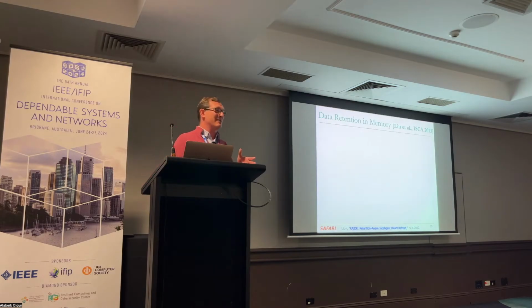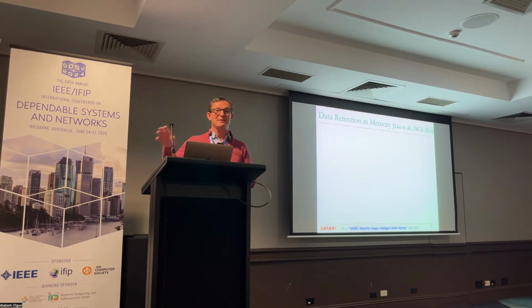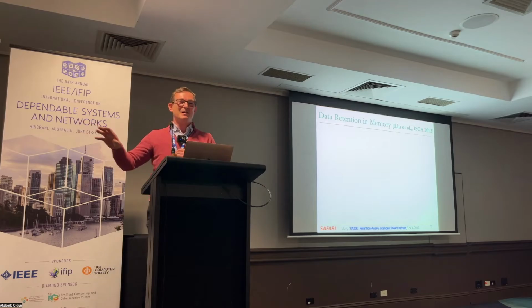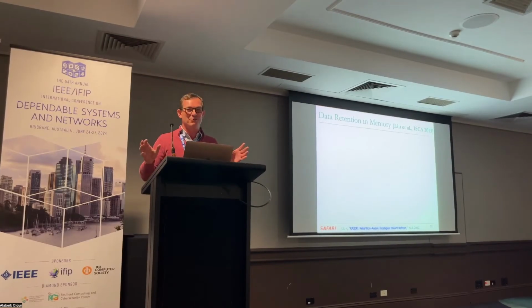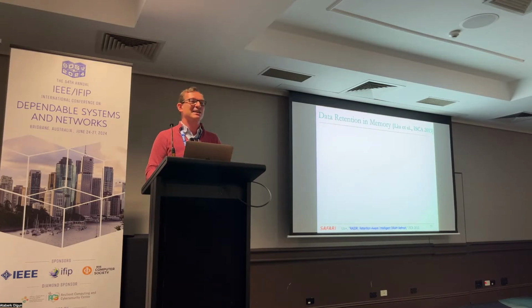So the real reason why we built this infrastructure was to understand data retention issues in memory. That was one of the scaling challenges that we believed was really important. I still believe it's important, but RowHammer is actually getting equally or more important. And these actually have a tension with each other in DRAM. So what is data retention? Basically, a DRAM cell cannot retain data for long. You need to refresh it. And this is a problem in terms of performance, reliability, and efficiency.